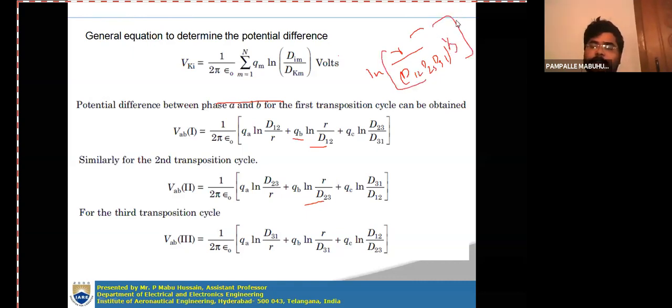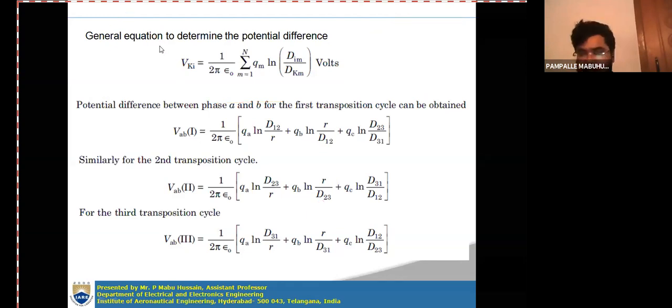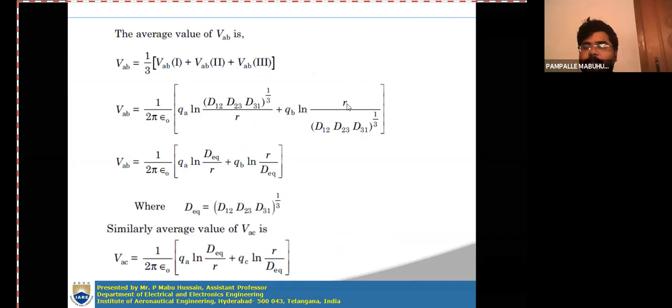That 3 also comes here and gets cancelled with the average, and you will get QB ln R by D12, D23, D31 whole to the power of 1 by 3 finally.